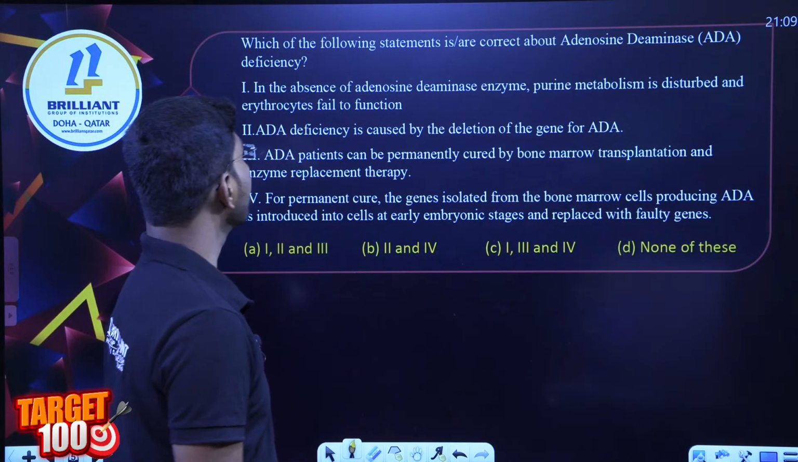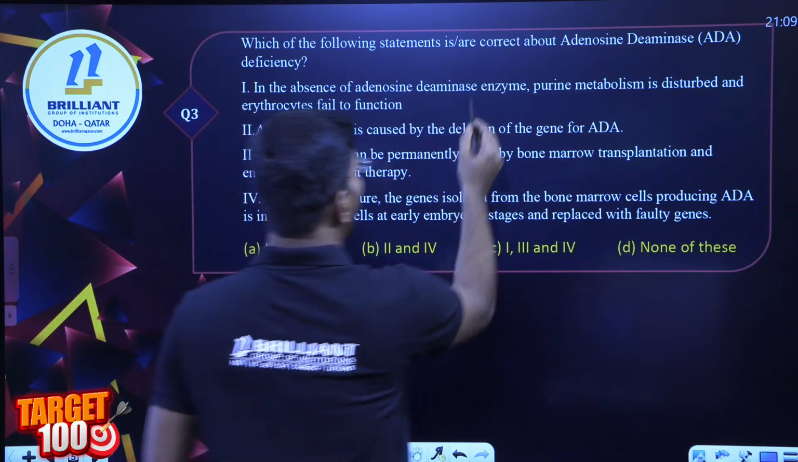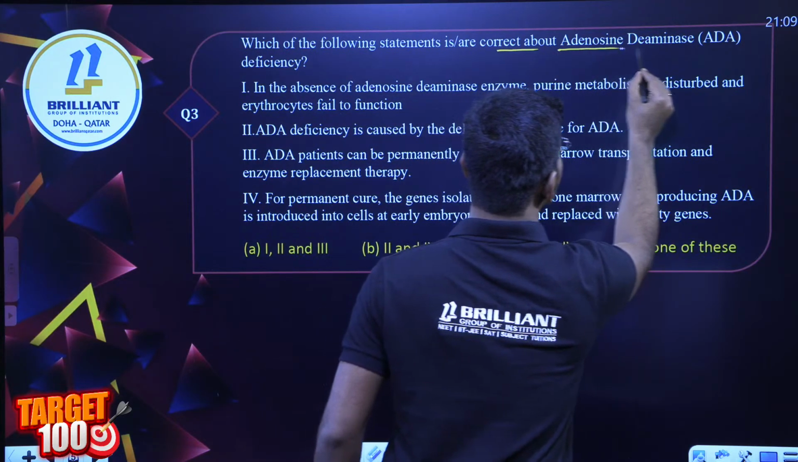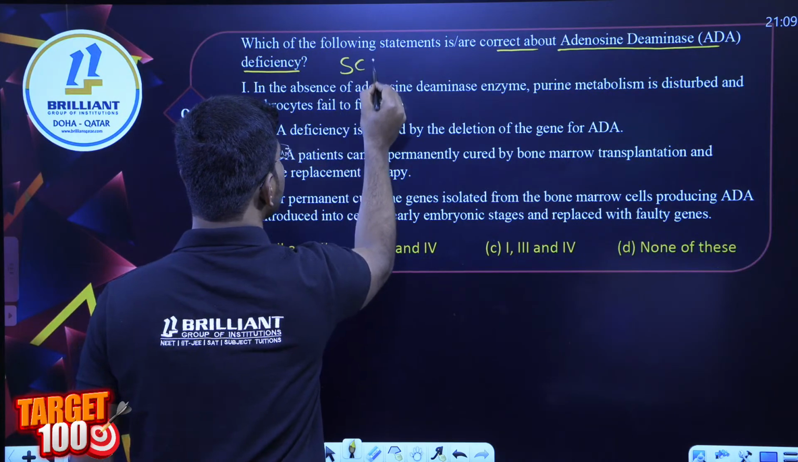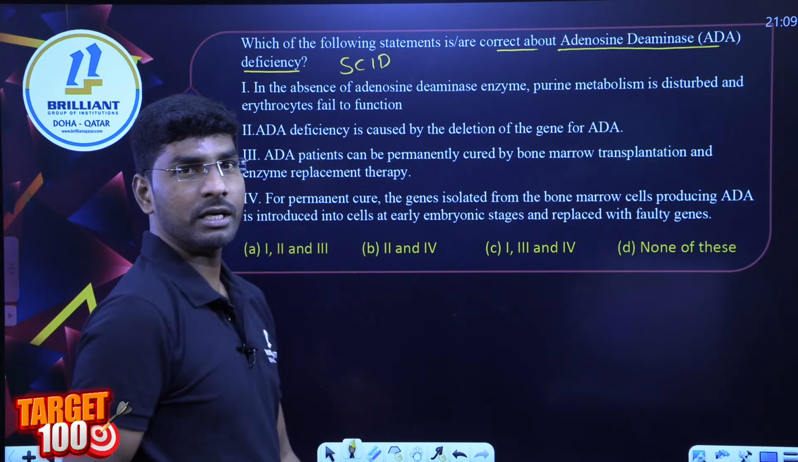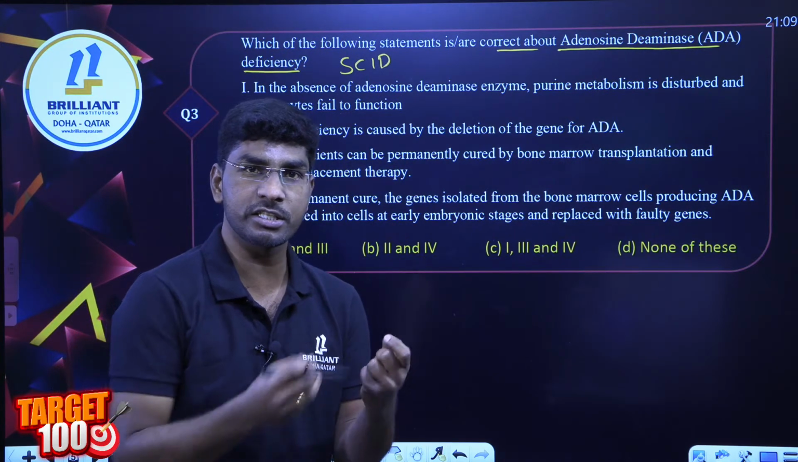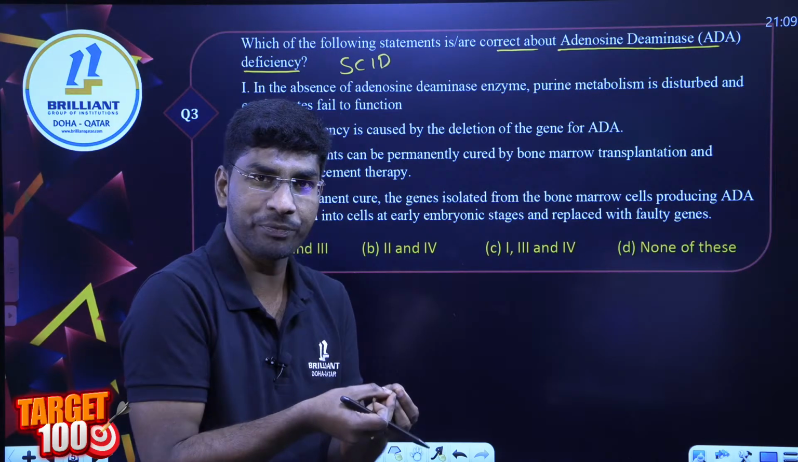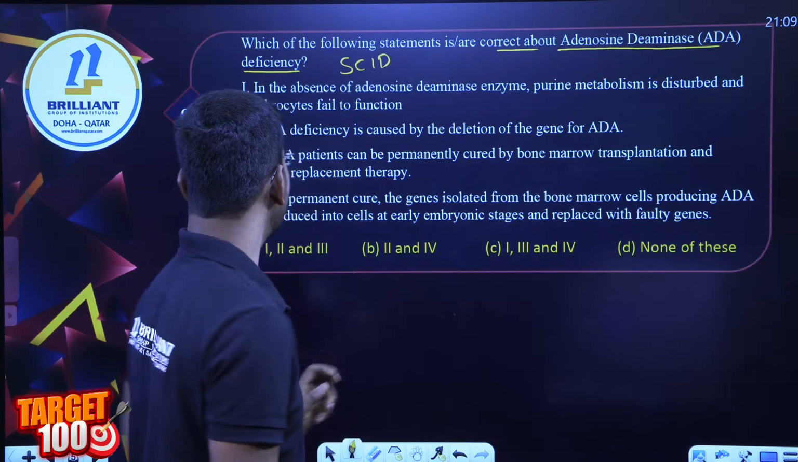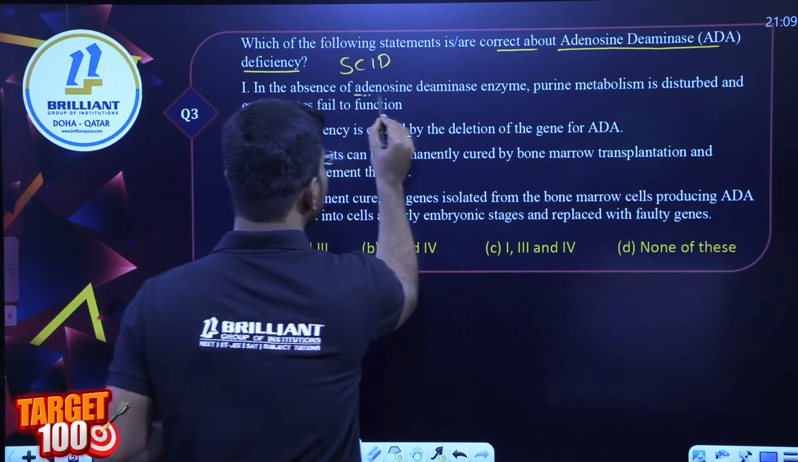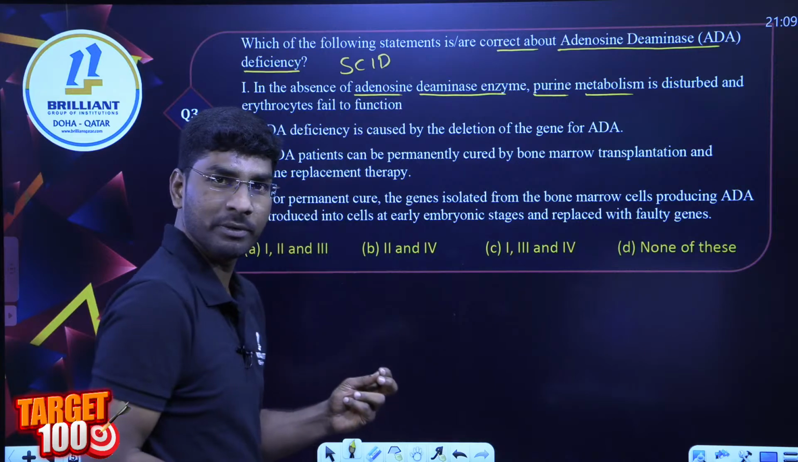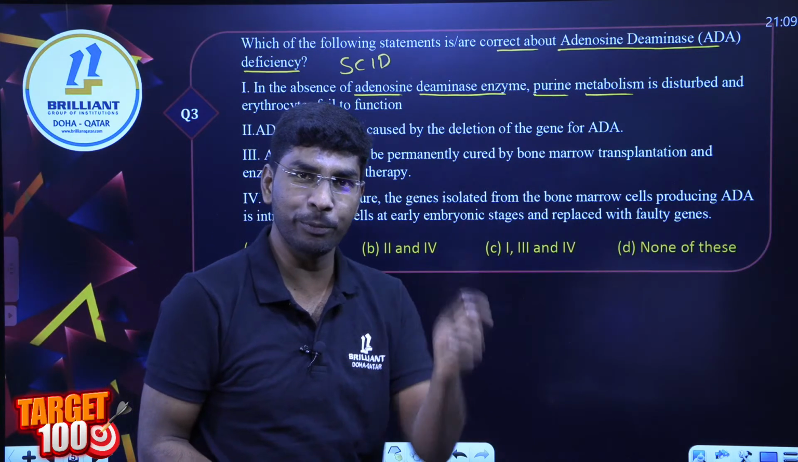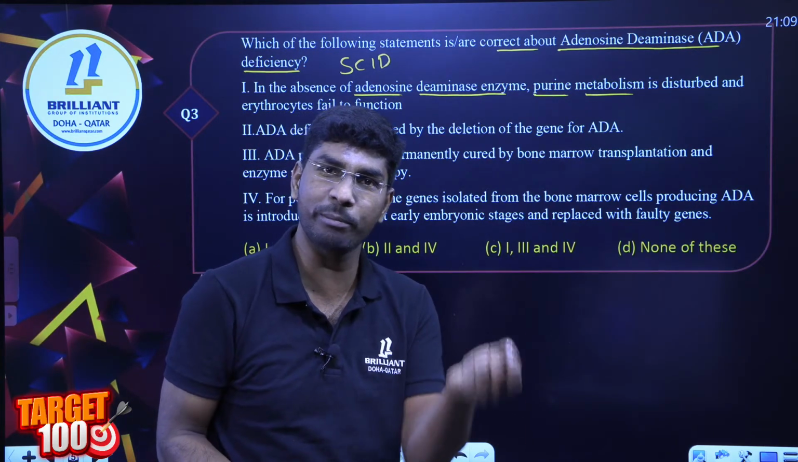Third question is, which of the following statements are correct about adenosine deaminase deficiency? I can simply call it SCID, severe combined immunodeficiency. This is a syndrome, a gene problem, a gene mutation, right? So they are asking what? In the absence of adenosine deaminase enzyme, purine metabolism is disrupted. Did I say this one? Purine metabolism, NCERT has it in purine metabolism, this one?